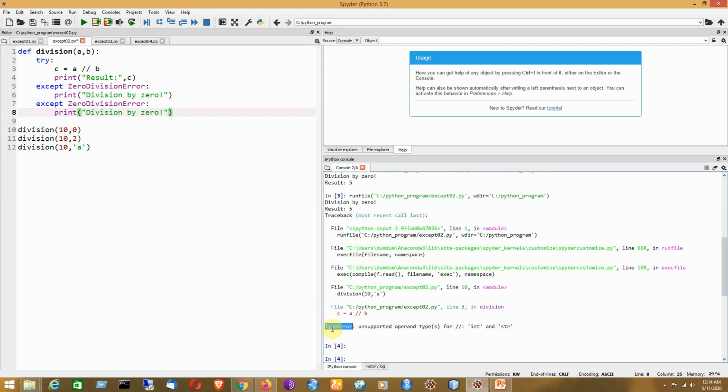So what is the name of the exception? That is called type error. So now I will be writing here type error. Instead of providing integer value, I have given here character value. So certainly this is an error and it is of type error.